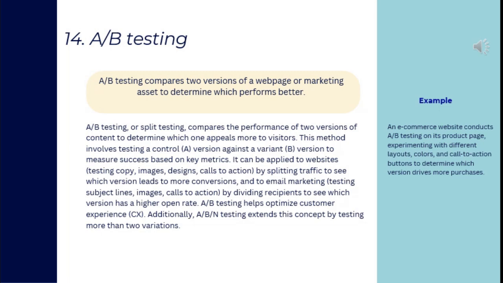It can be applied to websites for testing copy, images, designs, and call to actions by splitting traffic to see which version leads to more conversions, and to email marketing, testing subject lines, images, and call to actions by dividing recipients to see which version has a higher open rate.